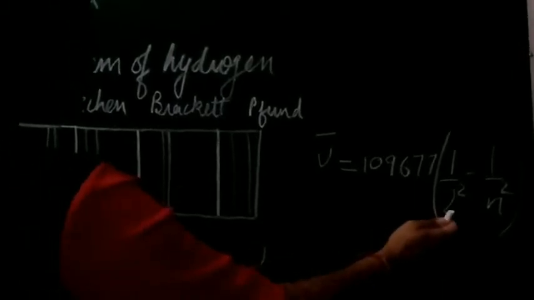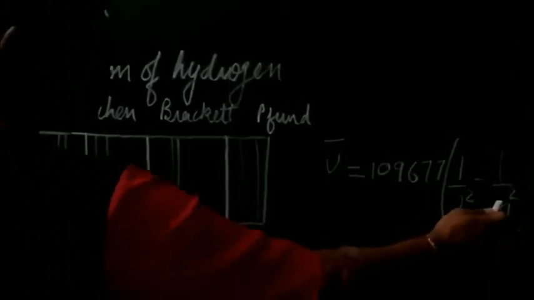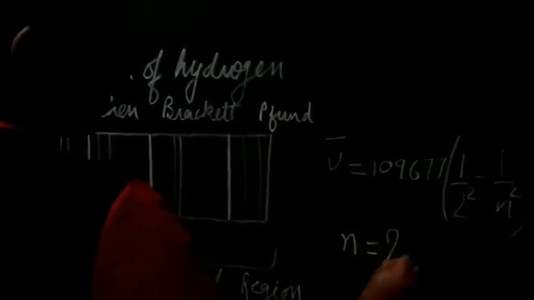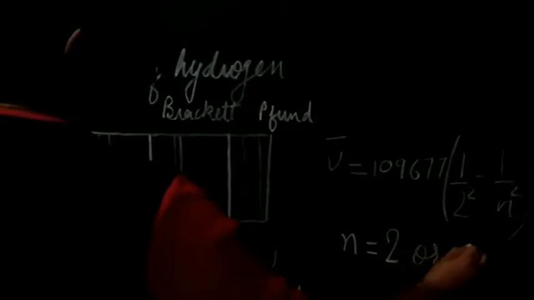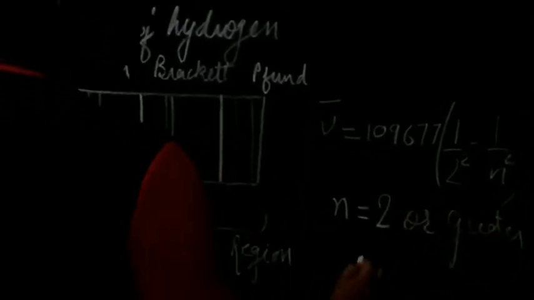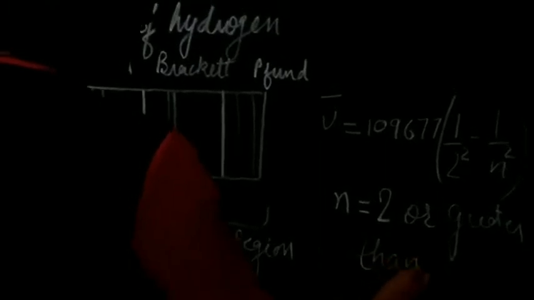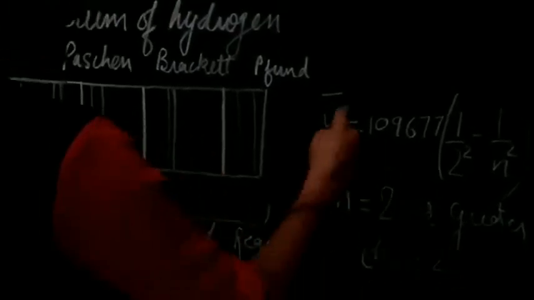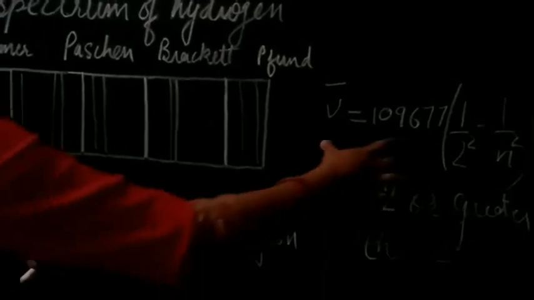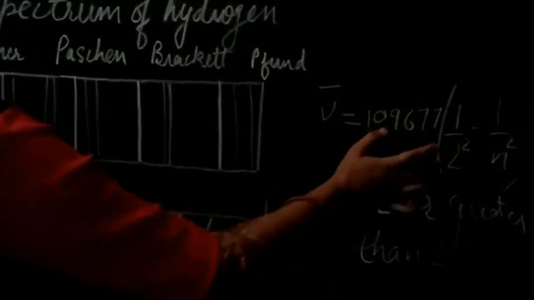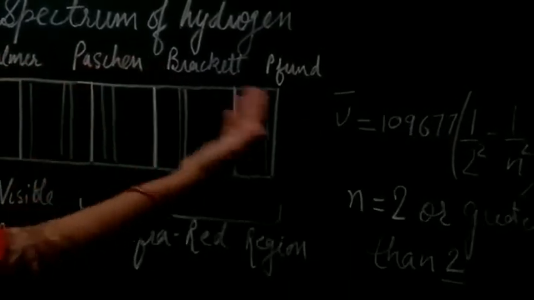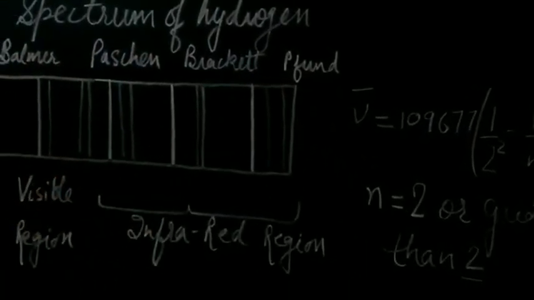And n will be either equal to 2 or greater than 2. We are now going to see ahead how this formula is used to find out the Lyman, Balmer, Paschen and Brackett series, and how it relates with these series.